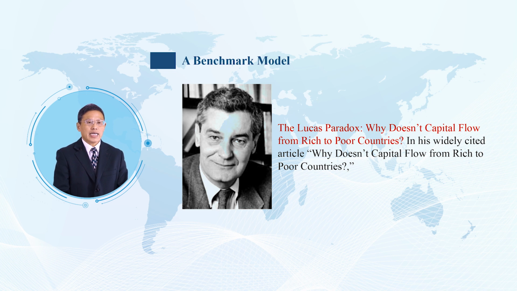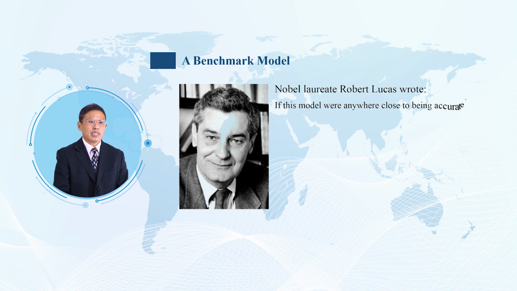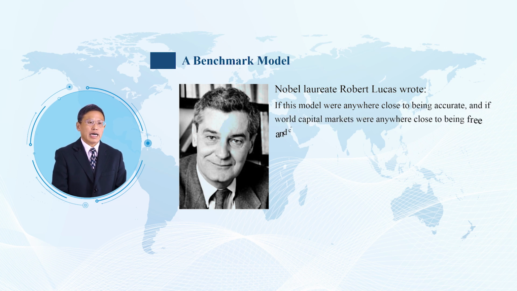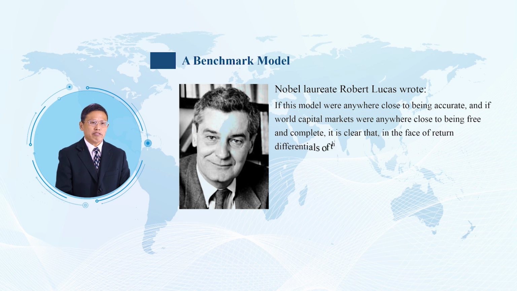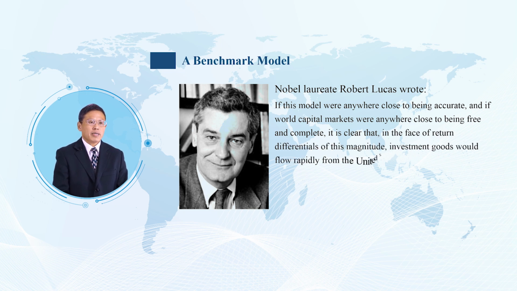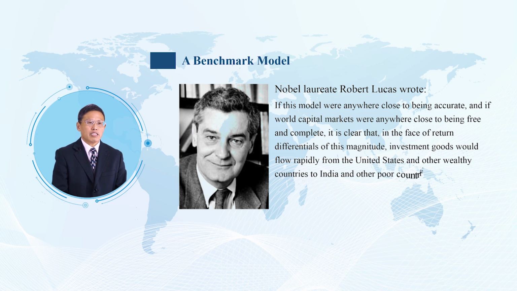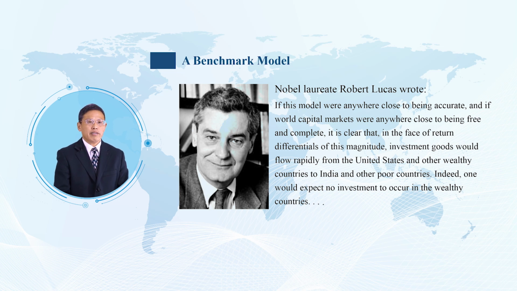In his widely cited article, Why Doesn't Capital Flow from Rich to Poor Countries?, Nobel laureate Robert Lucas wrote, if this model were anywhere close to being accurate, and if world capital markets were anywhere close to being free and complete, it is clear that in the face of return differentials of this magnitude, investment goods would flow rapidly from the United States and other wealthy countries to India and other poor countries.